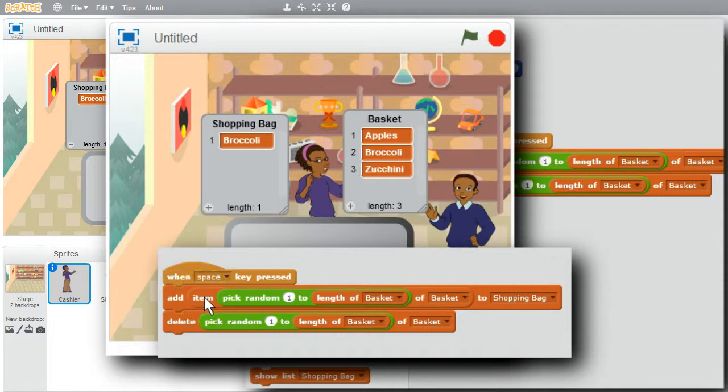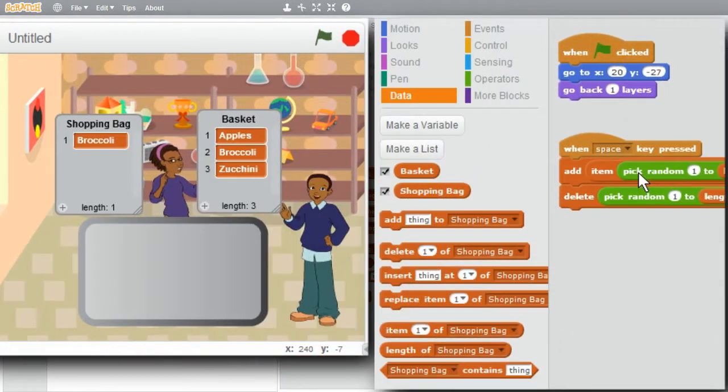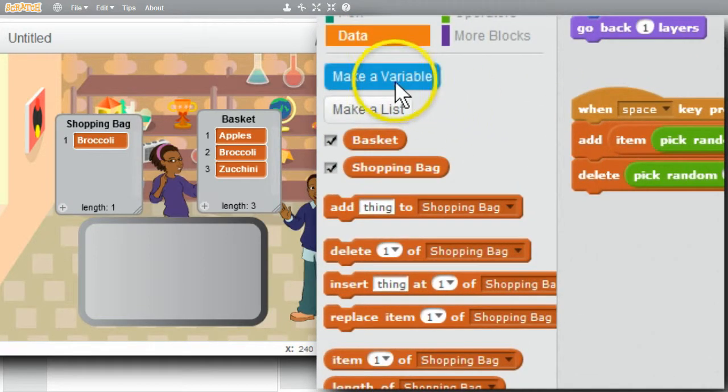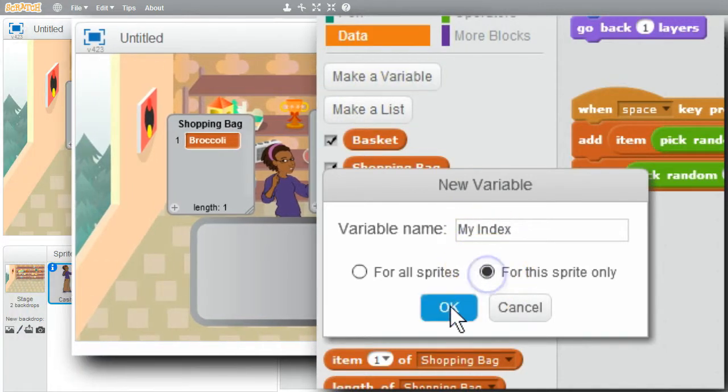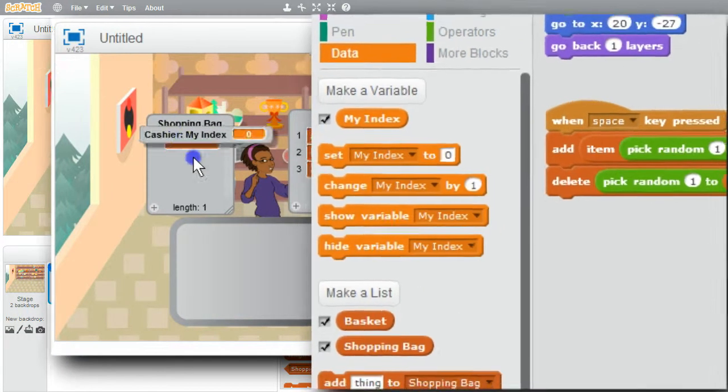Add gets a random item, and delete gets a random item, but delete and add need to have the same item. Delete's pick random will very likely be different than the pick random used by add. I need a variable to hold the random item's list index value and have add and delete use the variable's value. I'll make a variable. I'll call it my index, only for the cashier. Okay. Move it under the counter.